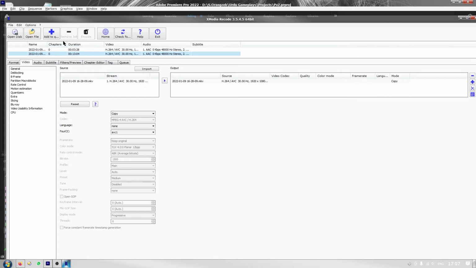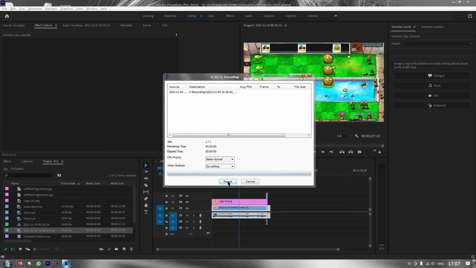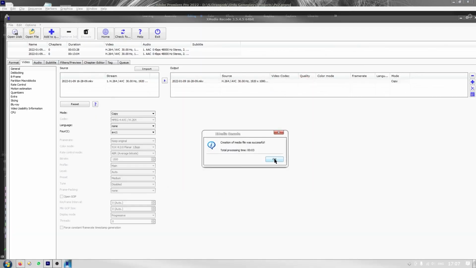Next, click the encode button to start encoding or converting that file from mkv to mp4. So if I click the encode button, you can see how long it will take to convert that file or all of the files from mkv to mp4. So this is the fastest method of converting mkv files to mp4 files if you want to edit them in Premiere or any other editing program which doesn't support mkv files.